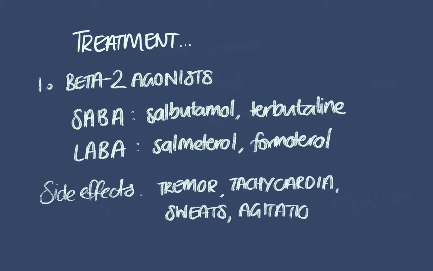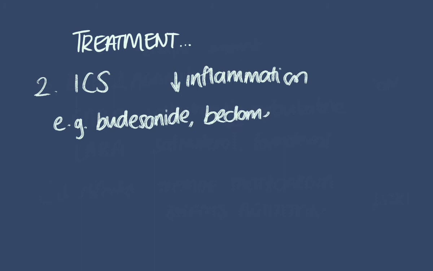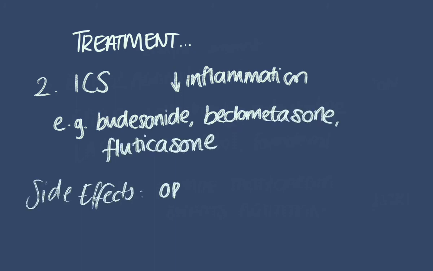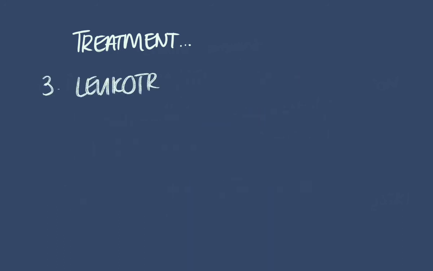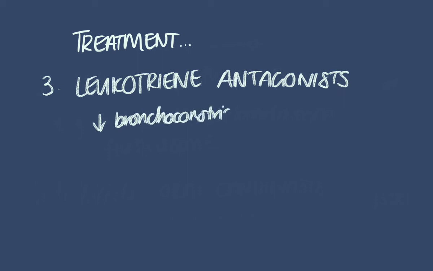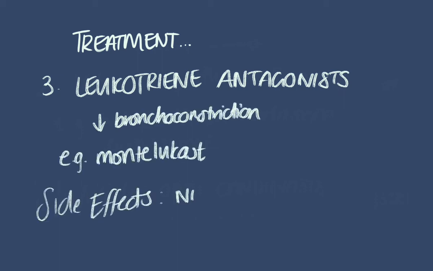And what about inhaled corticosteroids? Well, remember they decrease inflammation, and examples include budesonide, beclomethasone, and fluticasone, and side effects include oral candidiasis. Leukotriene antagonists block leukotriene receptors in smooth muscle, causing reduced bronchoconstriction. Examples include montelukast, and side effects include nausea and headache.